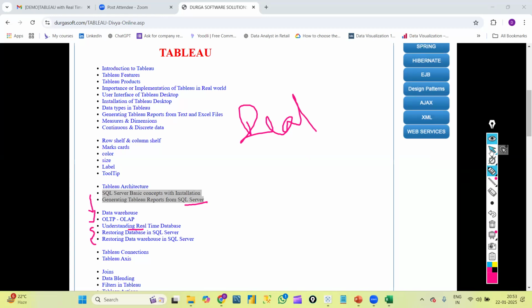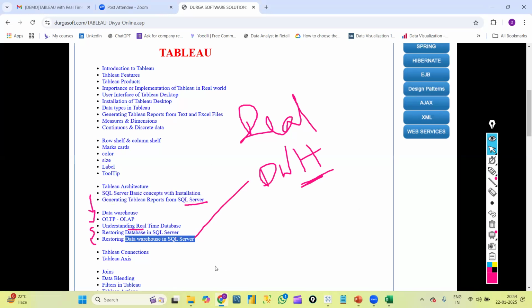And not only as a database, we will see how to restore the same database as a data warehouse also. Tableau uses databases as well as data warehouse data. Going forward, we will discuss everything in detail. So the same database we will use as a database and as a data warehouse. I'll show you how to restore it as a data warehouse in SQL Server and how we connect that to Tableau.